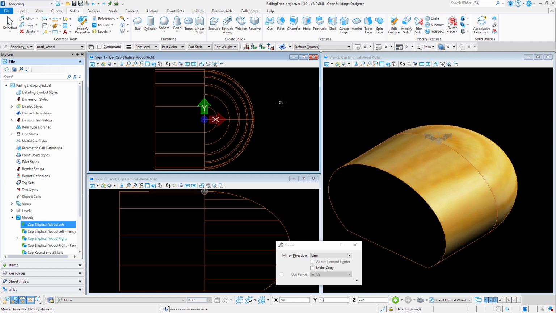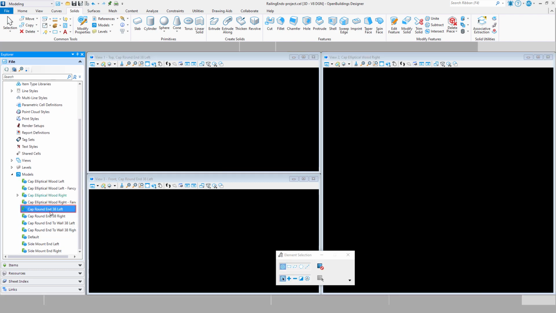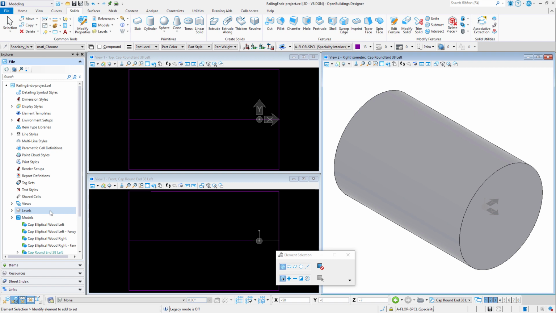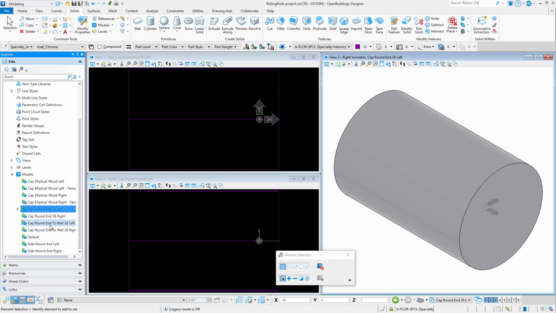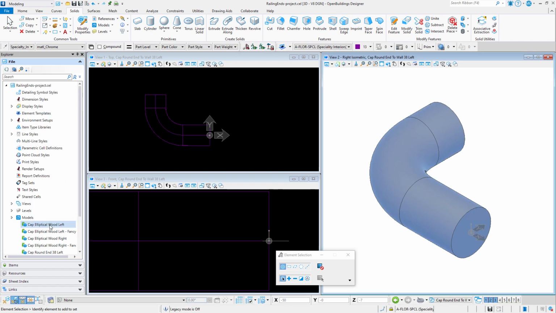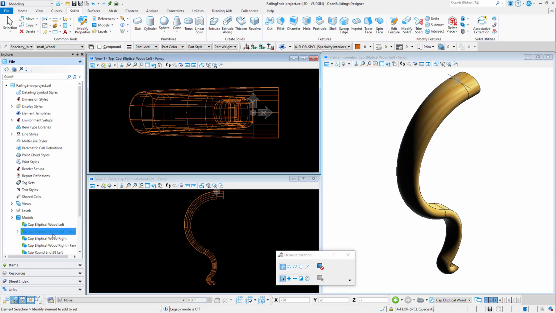Now, before I finish, let me show you a couple of examples of some of the other ends I have created. This one is simply an extruded round profile with a chrome material that could be added at the end of a wood rail, for instance. This is a similar extrusion along a path in order to create an end that turns back towards a wall. This one uses the elliptical profile again, but extrudes it along a path while also scaling the profile to create a more decorative end condition.